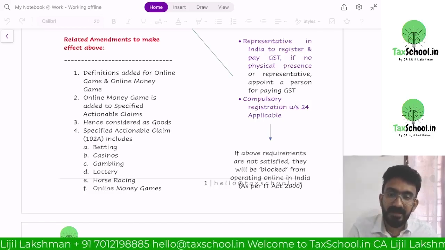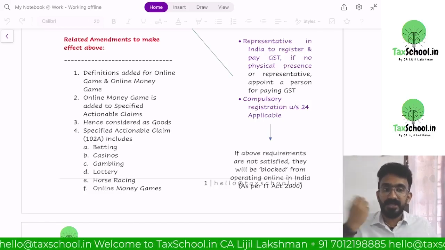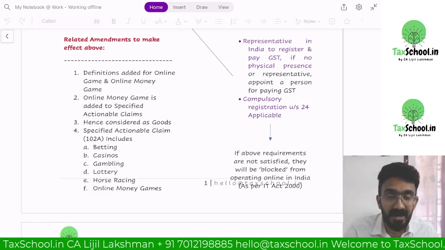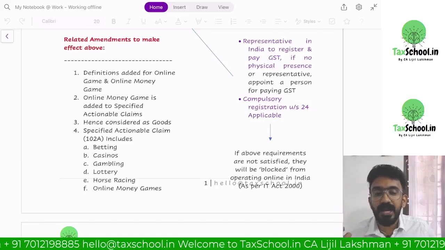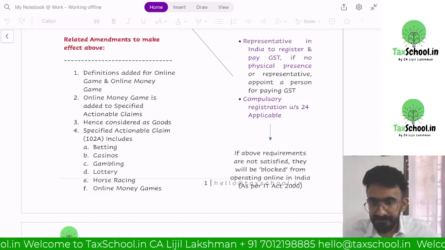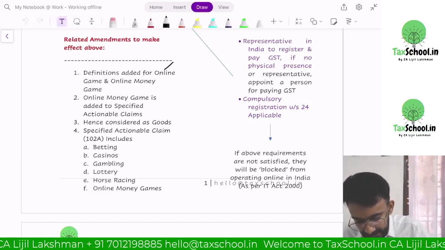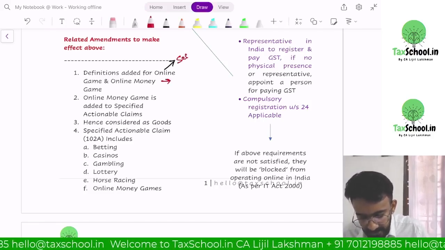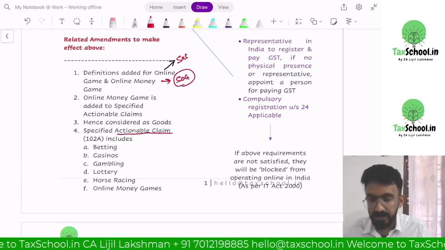But the activity of you getting into a game and putting money with a hope to win some money, that's what you do with Rummy Circle, Dream 11, all that will be considered to be online money game. The moment you do online money game, it is considered to be goods. So please note, online games are considered to be supply of service, but online money games is supply of goods. How? Because it is considered to be an actionable claim.